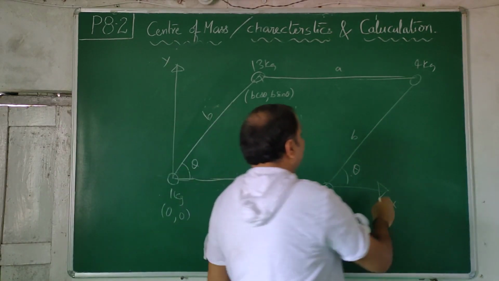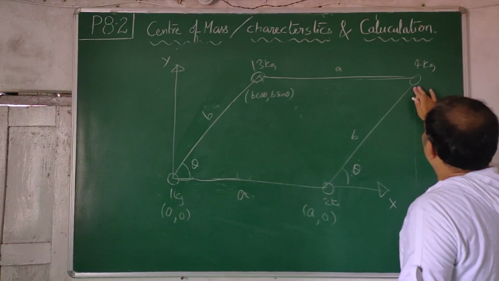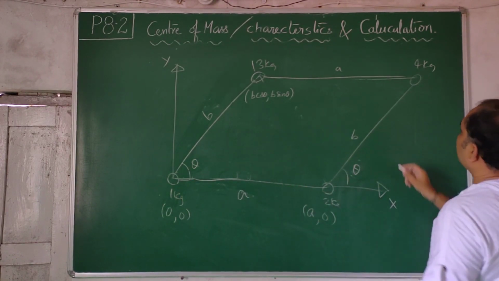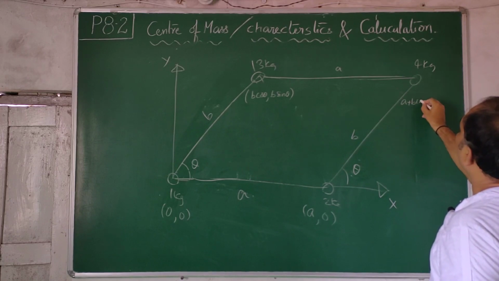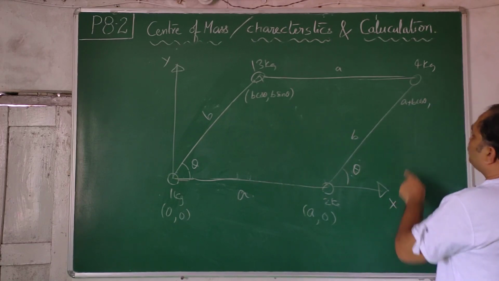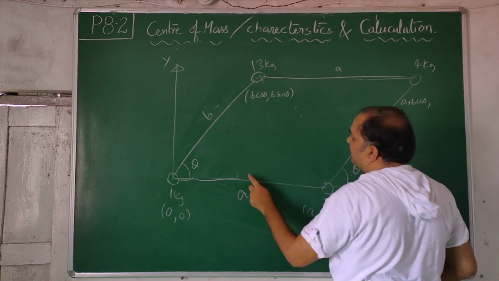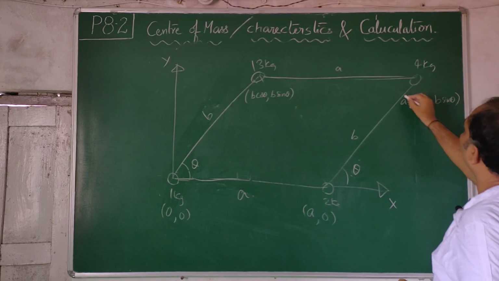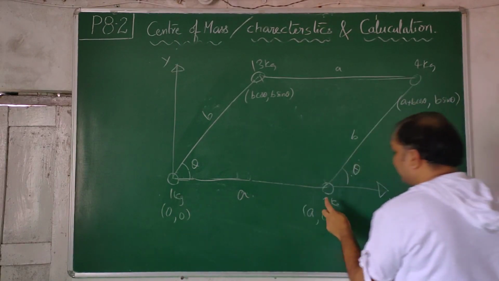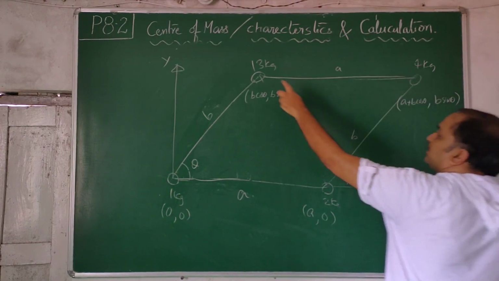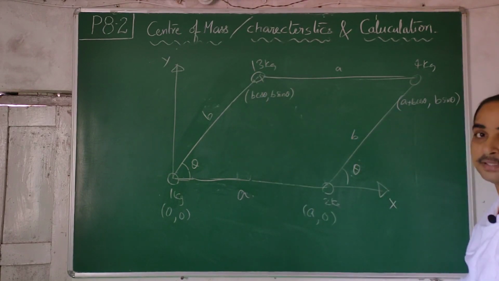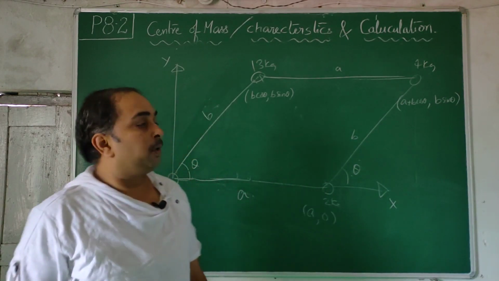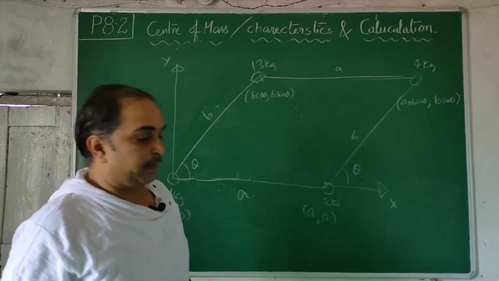Coming to this coordinate here, you have to travel a distance A plus this extra, A plus B cos theta, which is your x. And this vertical height will be the same. Here also it is B sin theta, here also B sin theta, as you have not traveled along the y-axis. This into this plus this into this plus this into this plus this into this gives you the x coordinate of the center of mass, divided by m1 plus m2 plus m3 and so on. So this is a little typical problem. How to calculate the center of mass, I told you there.